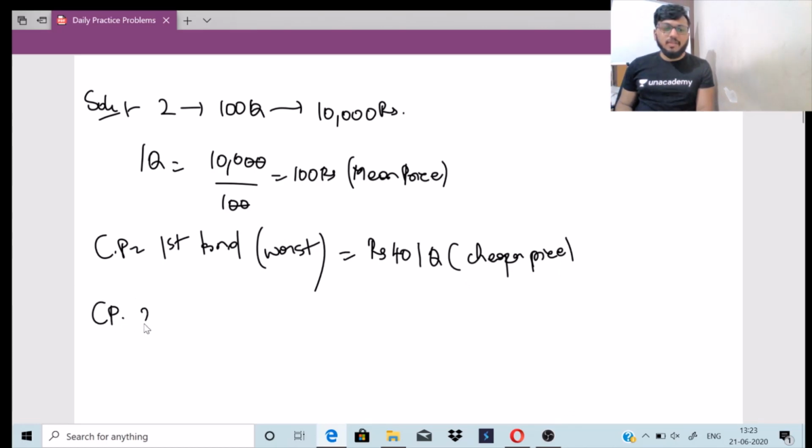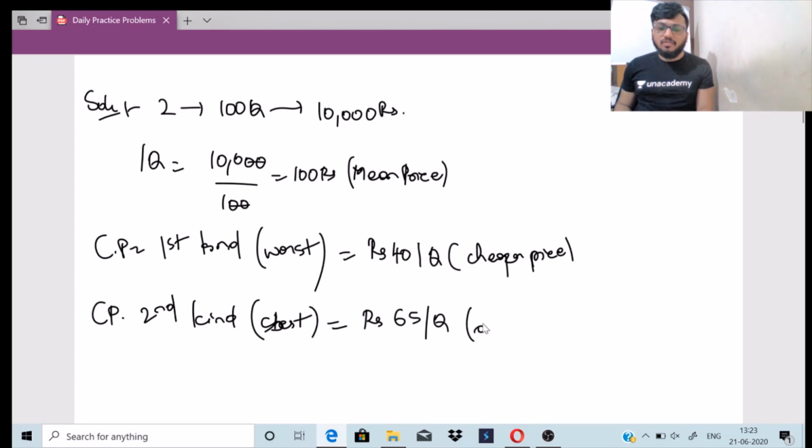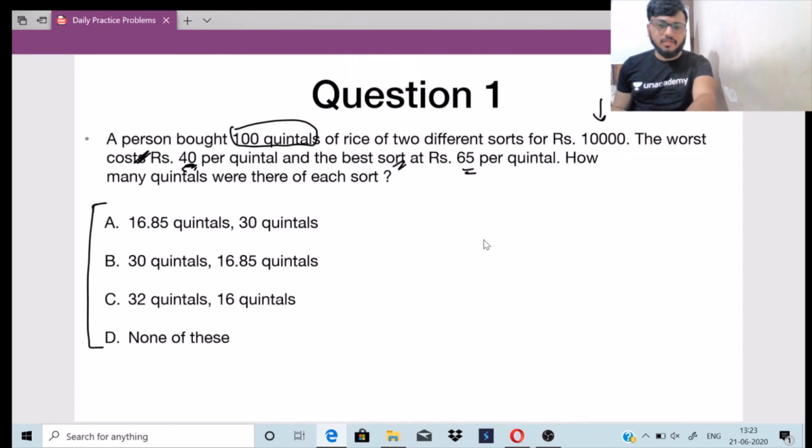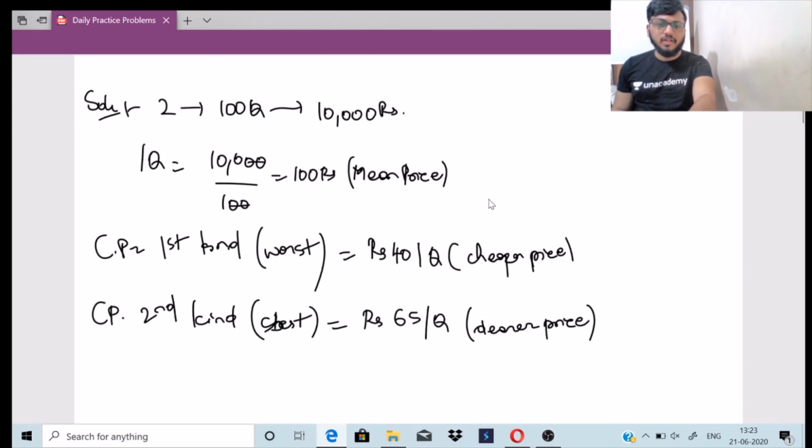Next, the CP of the second kind, which is the best quality, is around rupees 65 per quintal. So this will be my dearer price. 40 and 65.